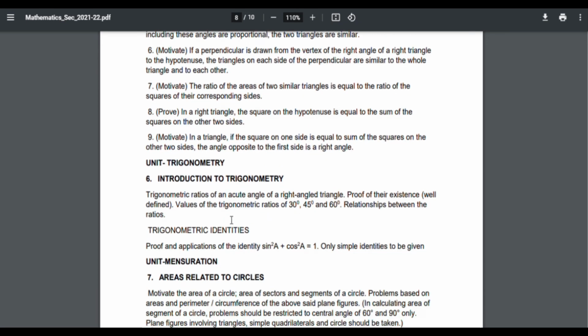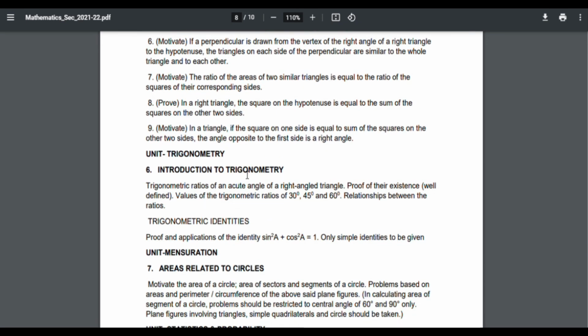Okay. The next one is trigonometry, introduction to trigonometry. Here the eliminated portion is 8.4 trigonometric ratios of complementary angles, and the corresponding exercise, exercise 8.3. I repeat, 8.4 trigonometric ratios of complementary angles and corresponding exercise 8.3.